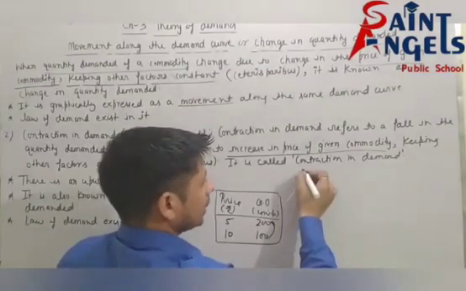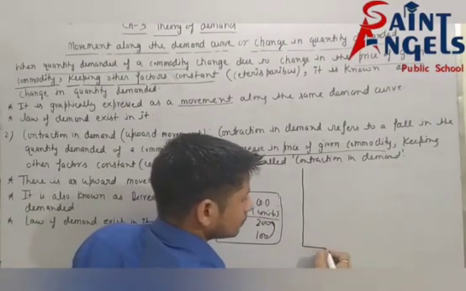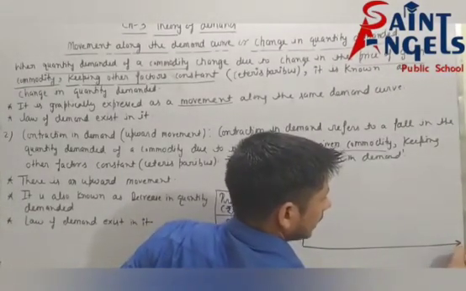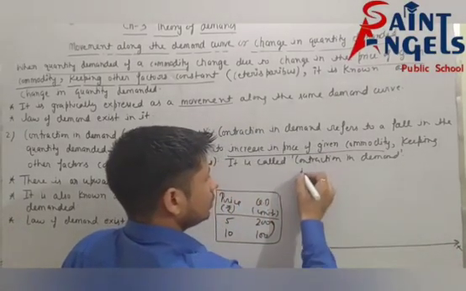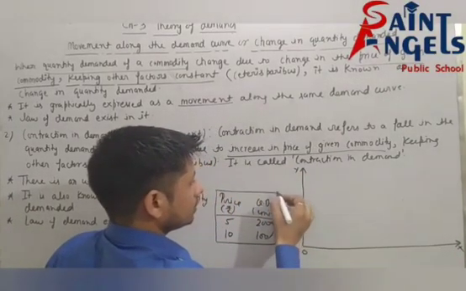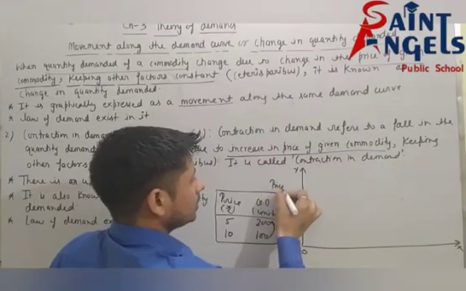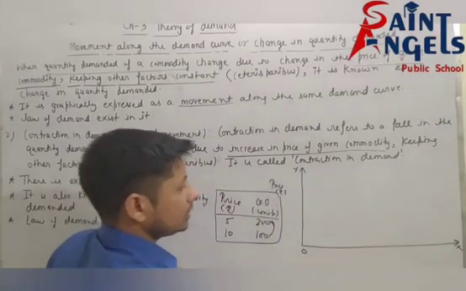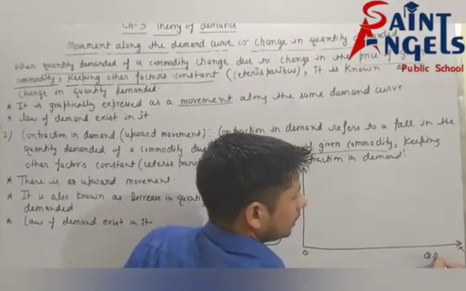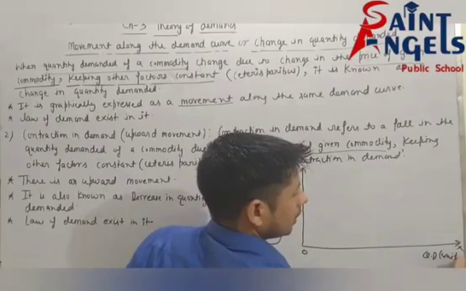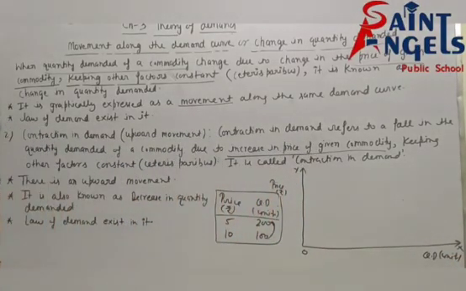See, after this, diagram. This is the x-axis, this is the origin, and this is the y-axis. Price is measured on the y-axis and quantity demanded is measured on the x-axis. Is it visible or not? Yes, it is visible.